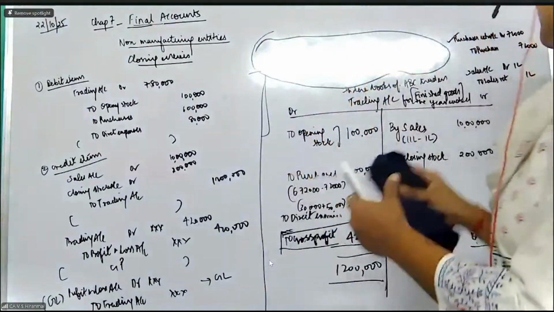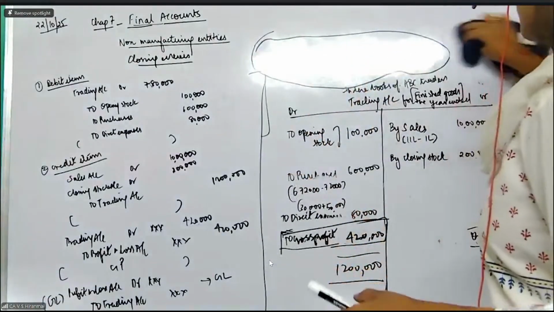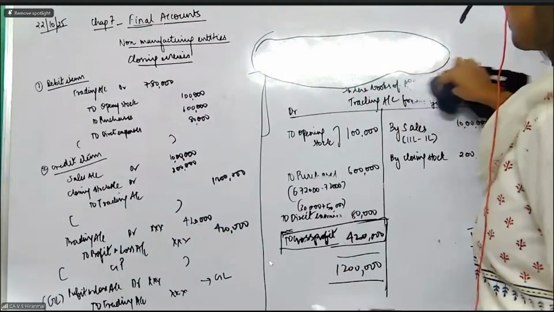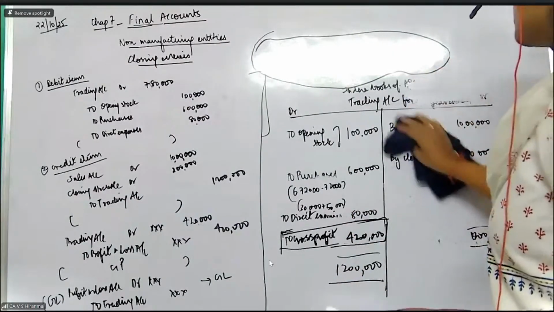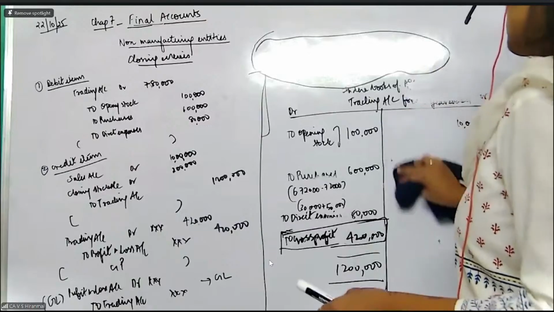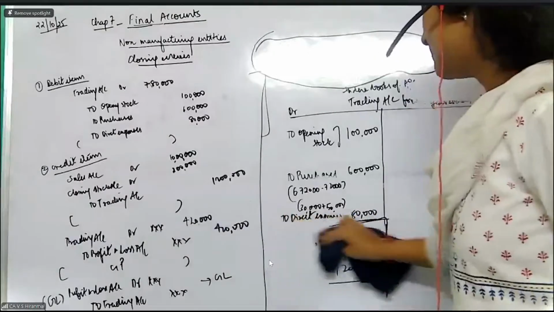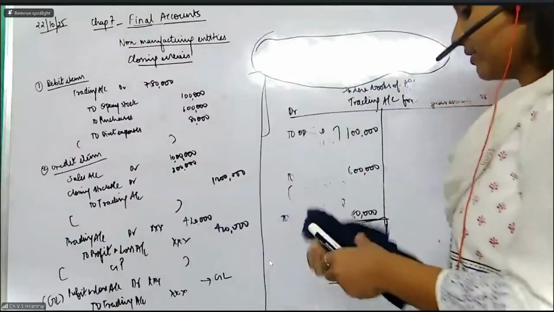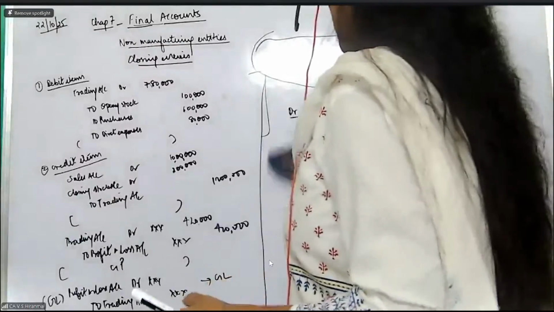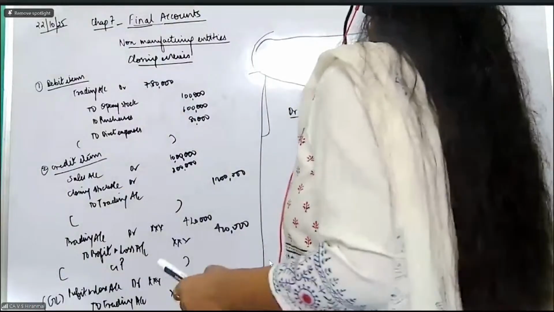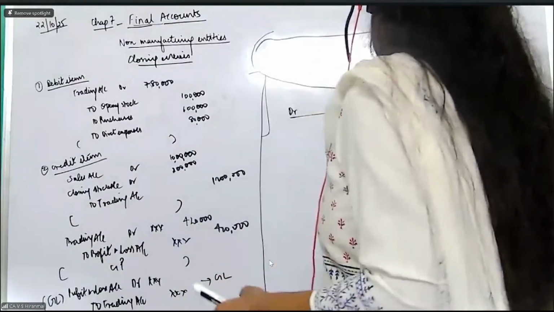Now we go to the second account, which is nothing but the profit and loss account. In the profit and loss account, the starting point will be your gross profit or the gross loss. Correct? So whatever result comes in the trading account will be my starting point in my P&L account. So what are all the expenses that I will have in the P&L account? The P&L account records all the indirect expenses.